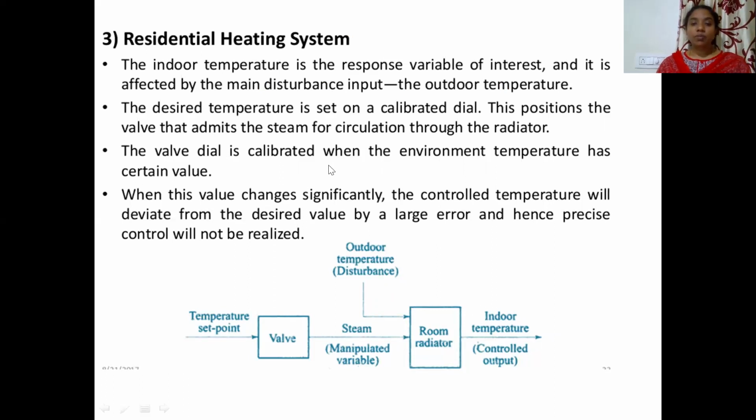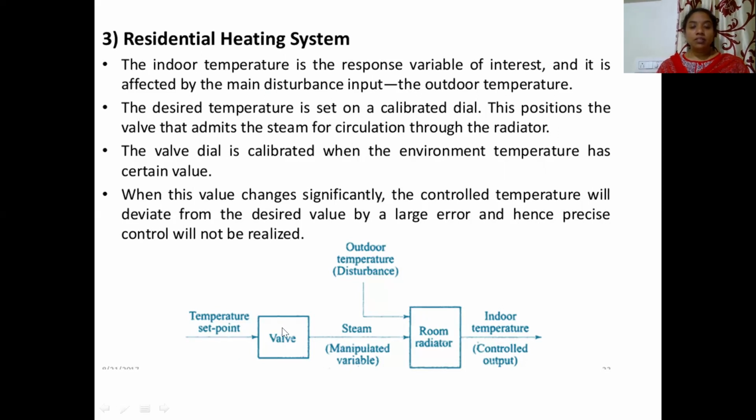If you observe the block diagram over here, there is a temperature set point which is given to the valve. This valve is going to decide how much steam has to be admitted in order to heat the room. There is a radiator over here. There is some outdoor temperature which is taken as a disturbance input, and the indoor temperature is the controlled output.